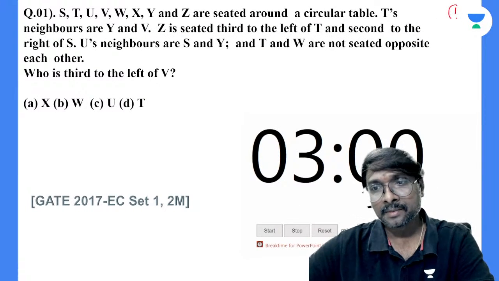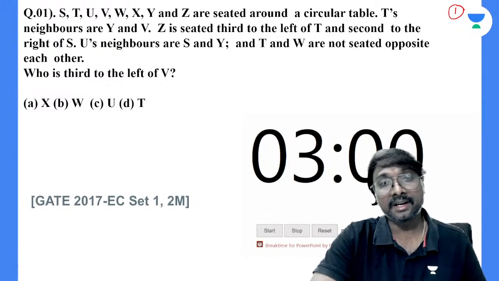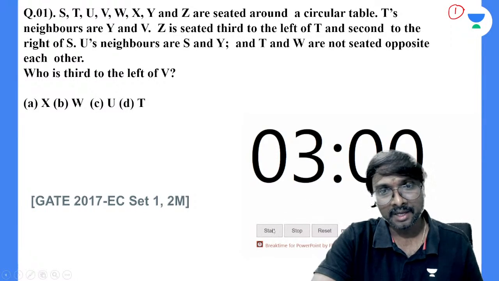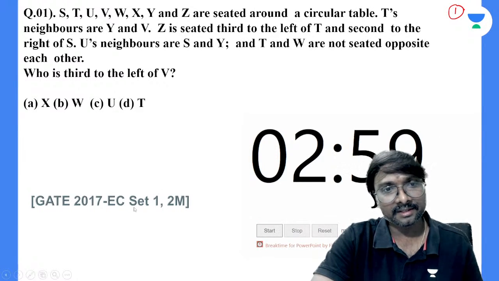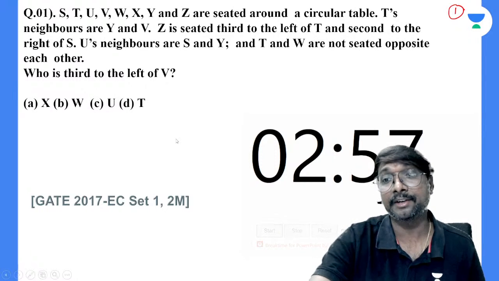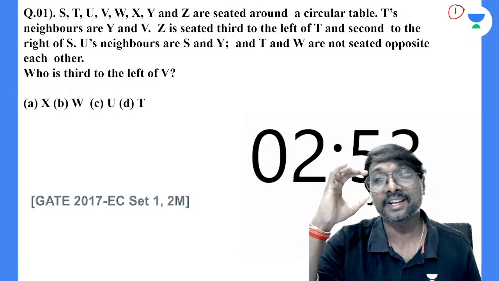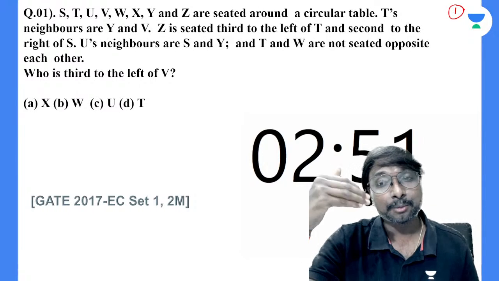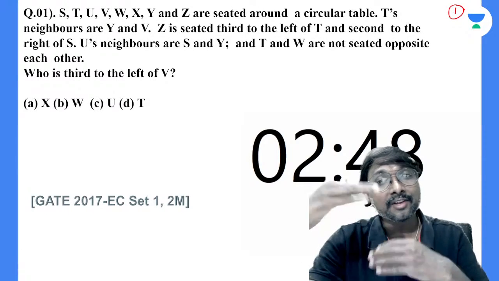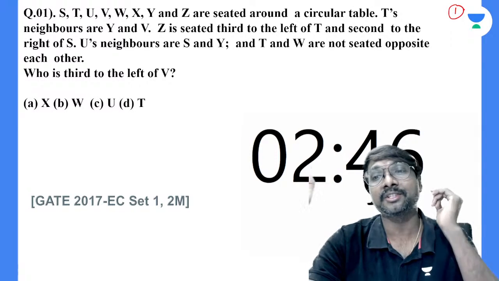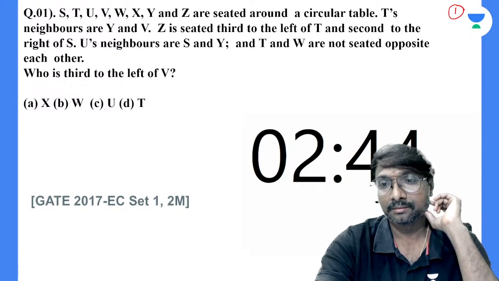Now all of you try to write the answer for this question. I am giving 3 minutes time. This is ECE set 1 2017 question. From 2010 to 2016 there was no question given on the seating arrangement. From 2017 they are giving questions from the seating arrangement in alternate years. You have to be careful.